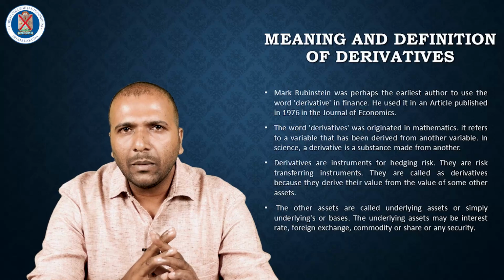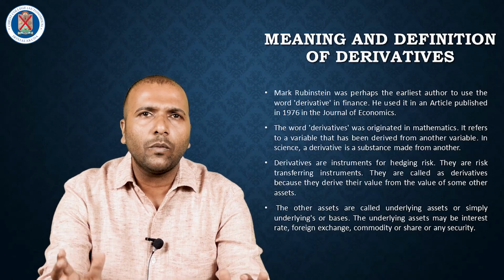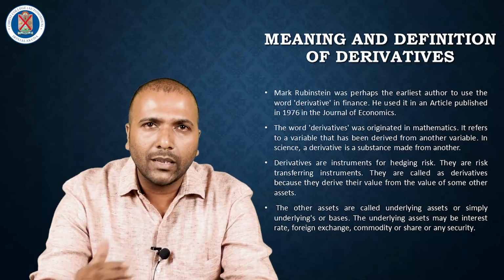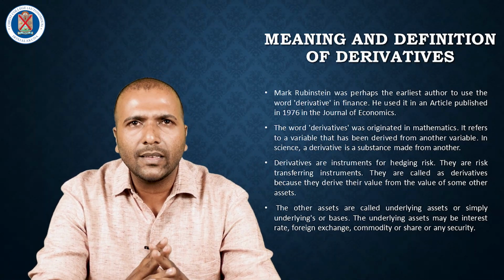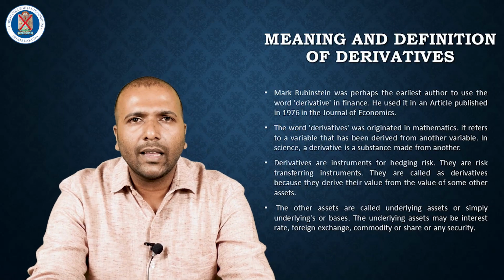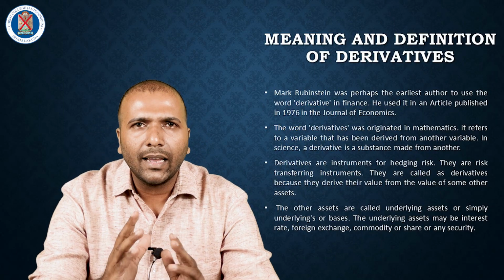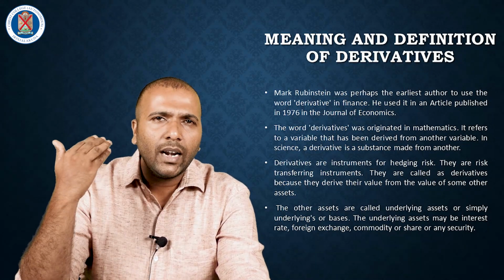We know there are mainly two types of risk in business or other commercial fields: systematic risk and unsystematic risk. Systematic risk refers to unavoidable risk.